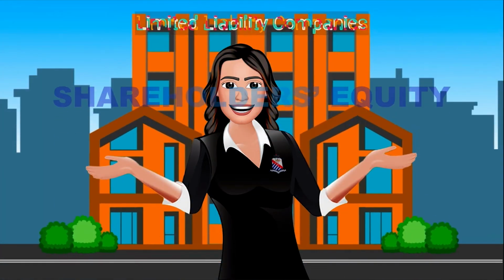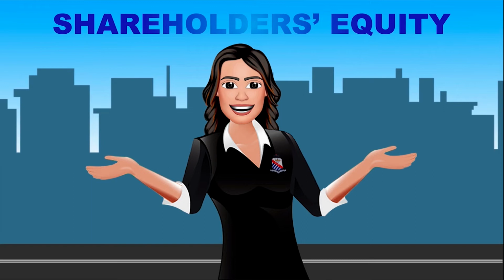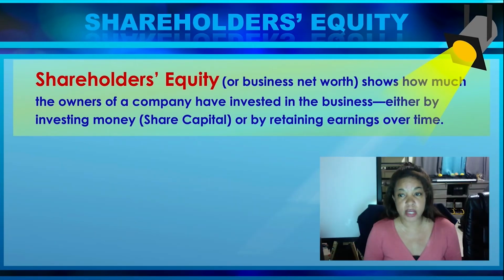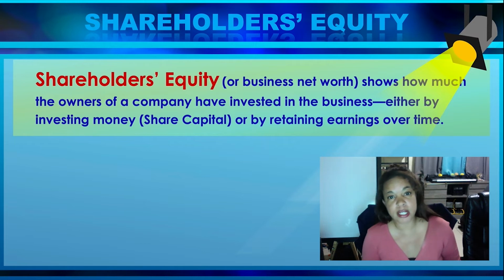So what we are going to go into now is what we call shareholders equity. Shareholders equity shows how much the owners or the shareholders of a company have invested in the business, either by investing money in terms of share capital or by retaining earnings over time. So we will go more into what retained earnings are.